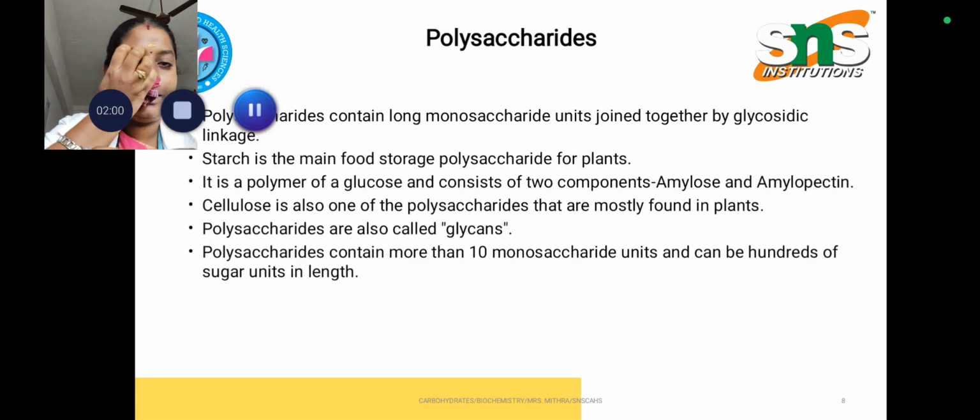And polysaccharides have long monosaccharide units linked together by glycosidic linkages, and starch is the main example, where starch is the main food storage in plants, and cellulose is also found in plants. Glycogen is the storage form of polysaccharides in animals, and it is a polymer of glucose. Starch consists of two components, amylose and amylopectin, and polysaccharides are further called glycans.